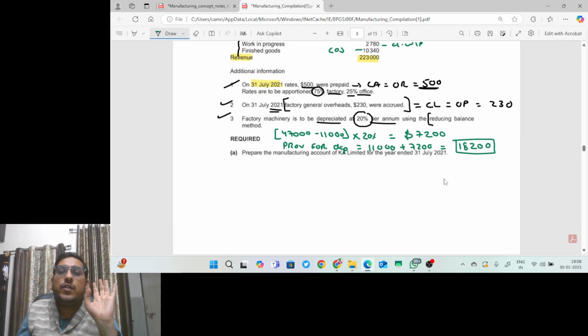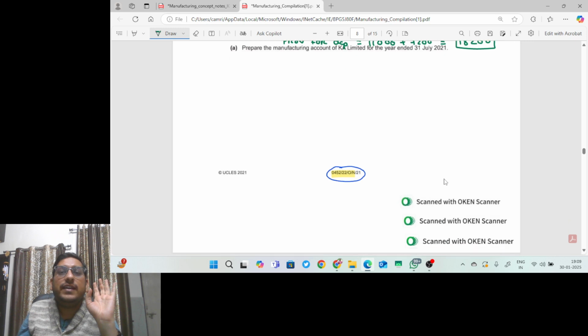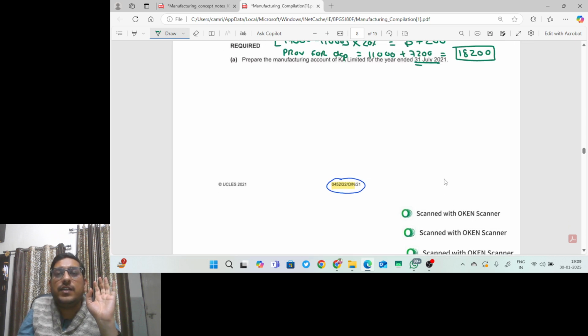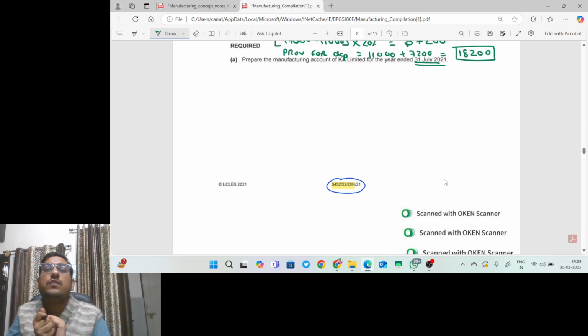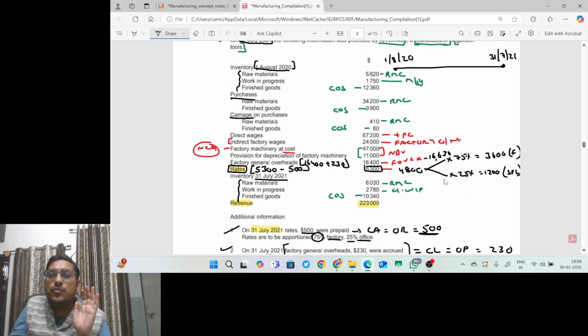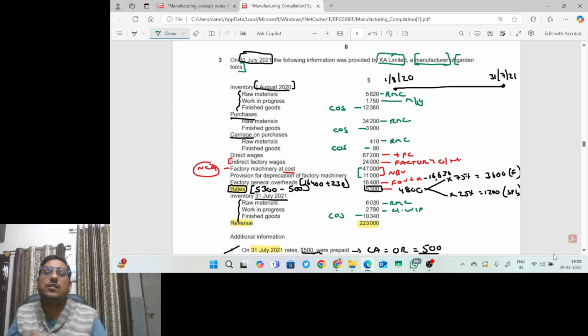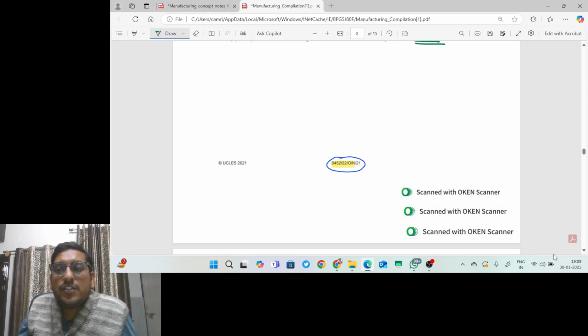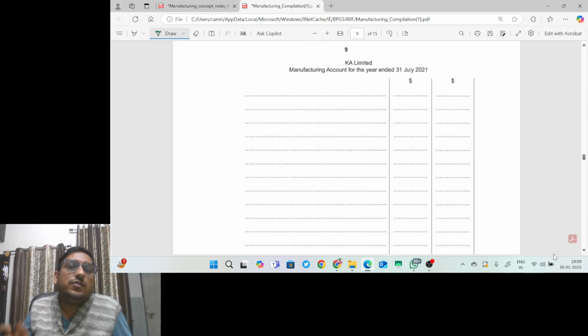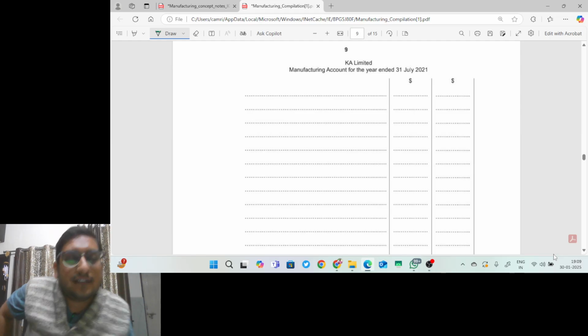So guys, you are required to prepare the manufacturing account of KA Limited for the year ended 31st July 2021. All the calculation work has been done. Now it's time to present the solution. Students, please use this trick in the examination: tag all the points before starting, so it will be very easy for you to present the solution. If you don't know the concept, quickly go back in the lecture and learn the manufacturing account first, and then come back.